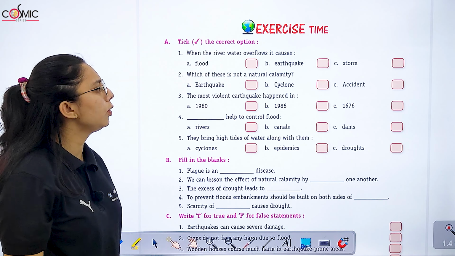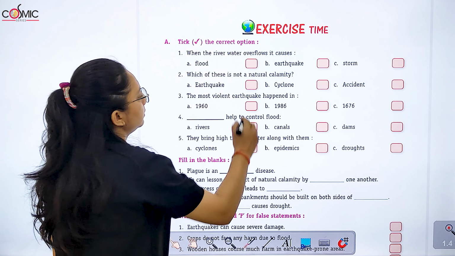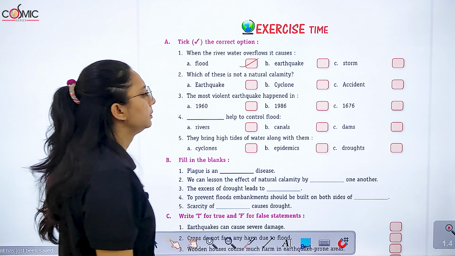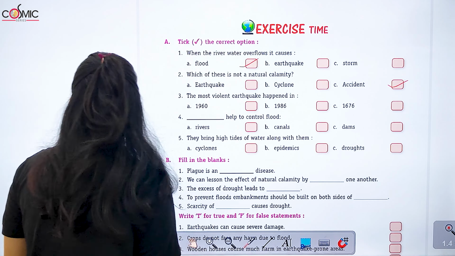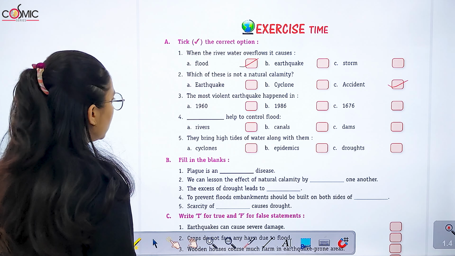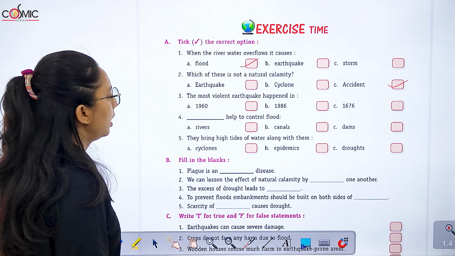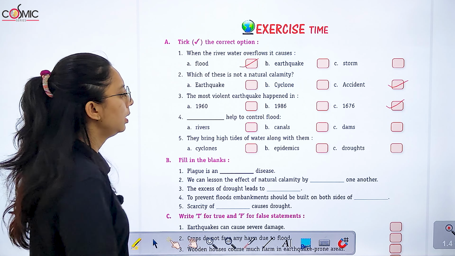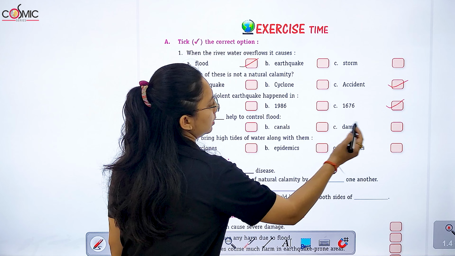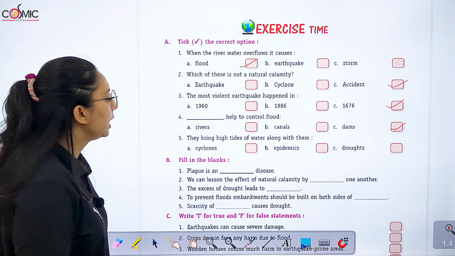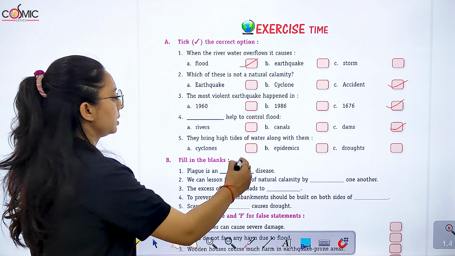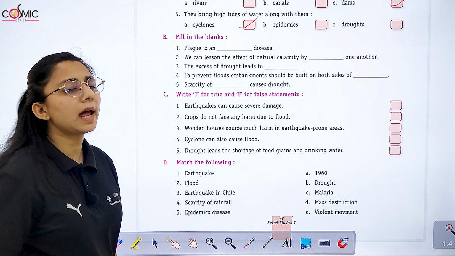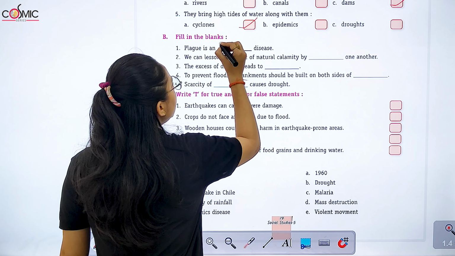When the river water overflows, it causes flood. Which of these is not a natural calamity? Accident. The most violent earthquake happened in 1976. Dams help to control flood. Cyclones bring high tides of water along with them. Now fill in the blanks. Plague is a dash disease. कौन सी disease है? Epidemic.